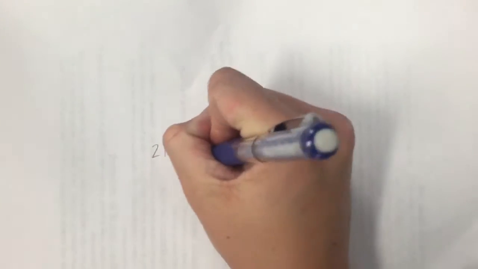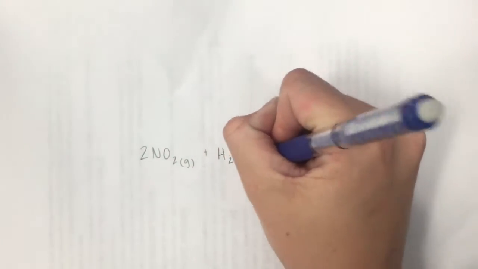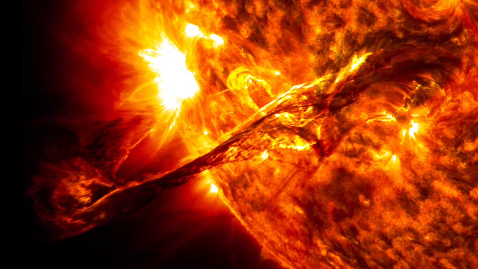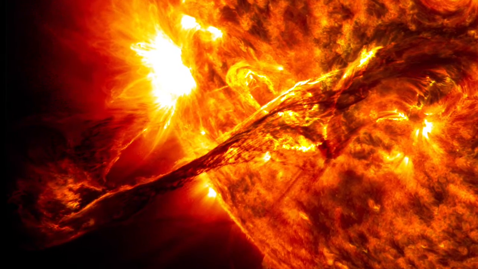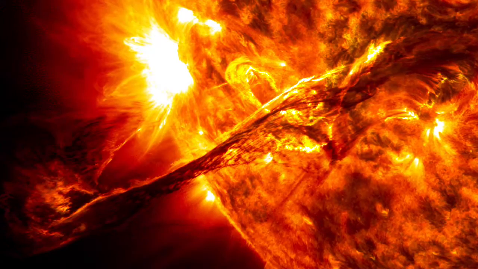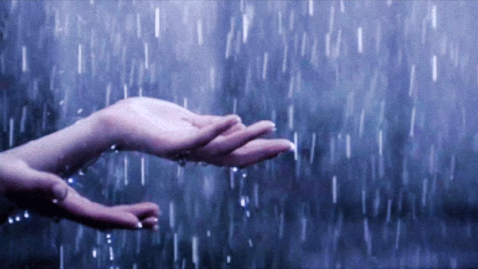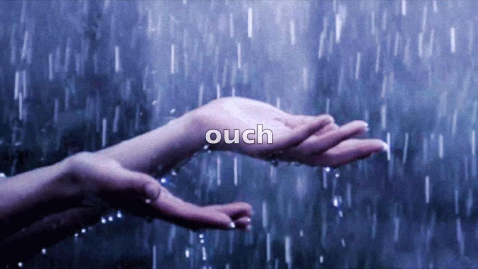Similarly, nitrogen dioxide reacts with water to form a mixture of nitric acid and nitrous acid. The sun heats up the upper atmosphere, making the nitrous acid and oxygen molecules excited. They move faster and undergo more successful collisions, resulting in the formation of nitric acid. Both acids are soluble in water. They dissolve in water droplets in the air and fall to the earth as acid rain.